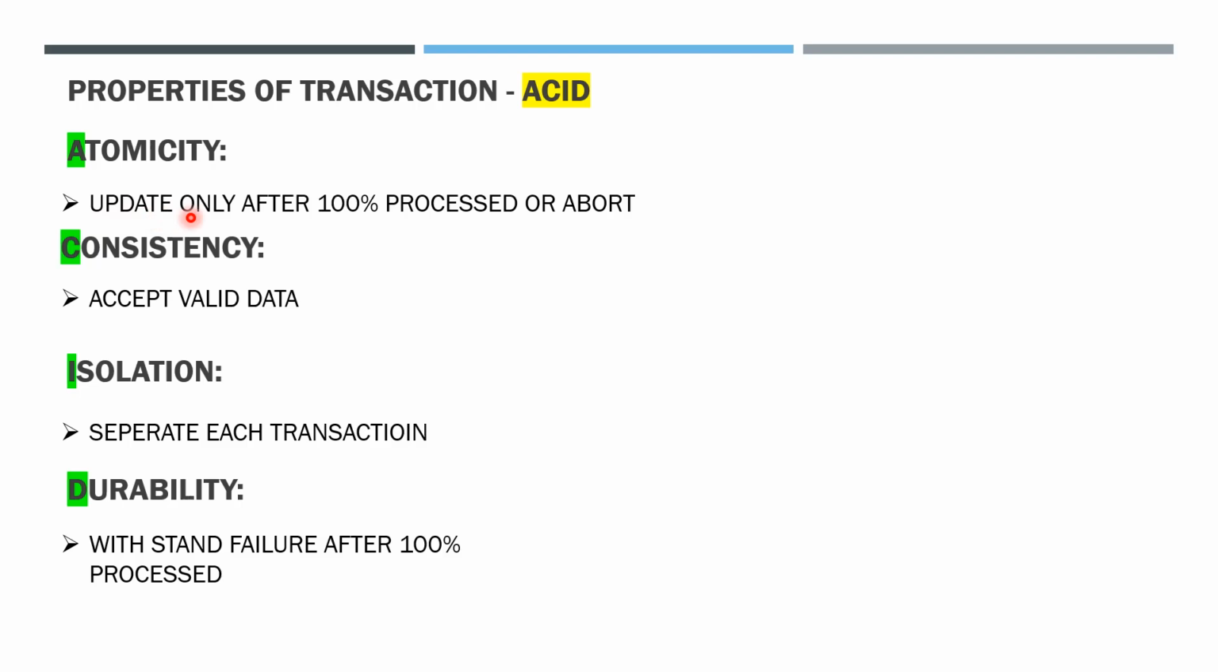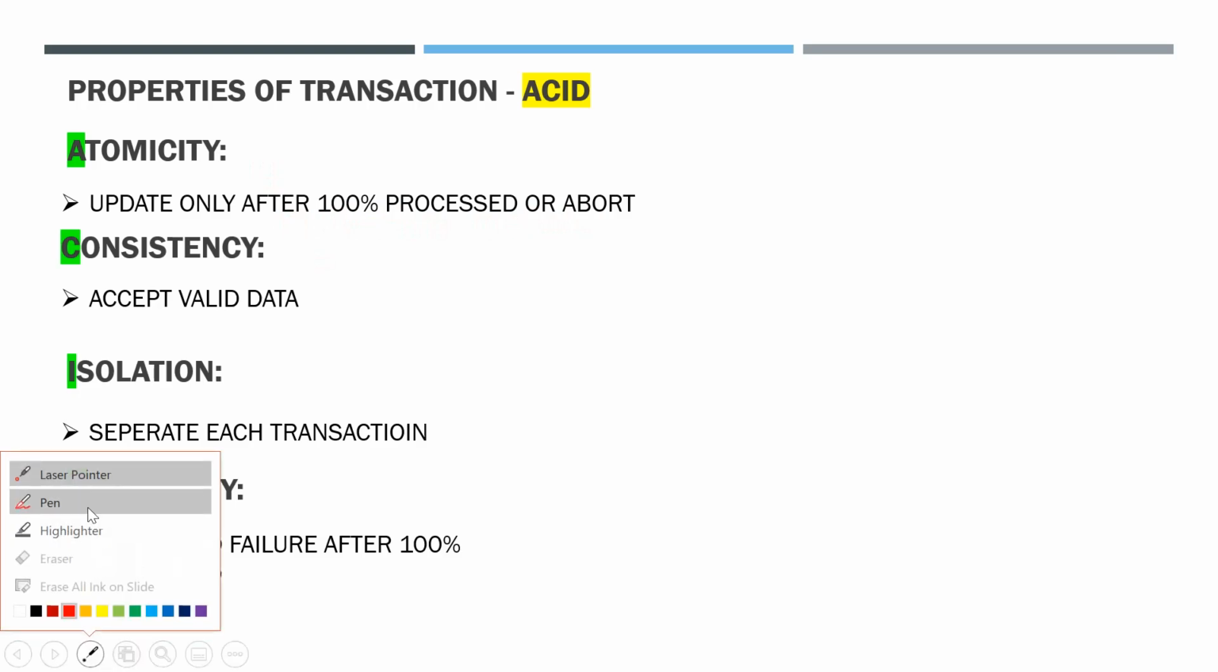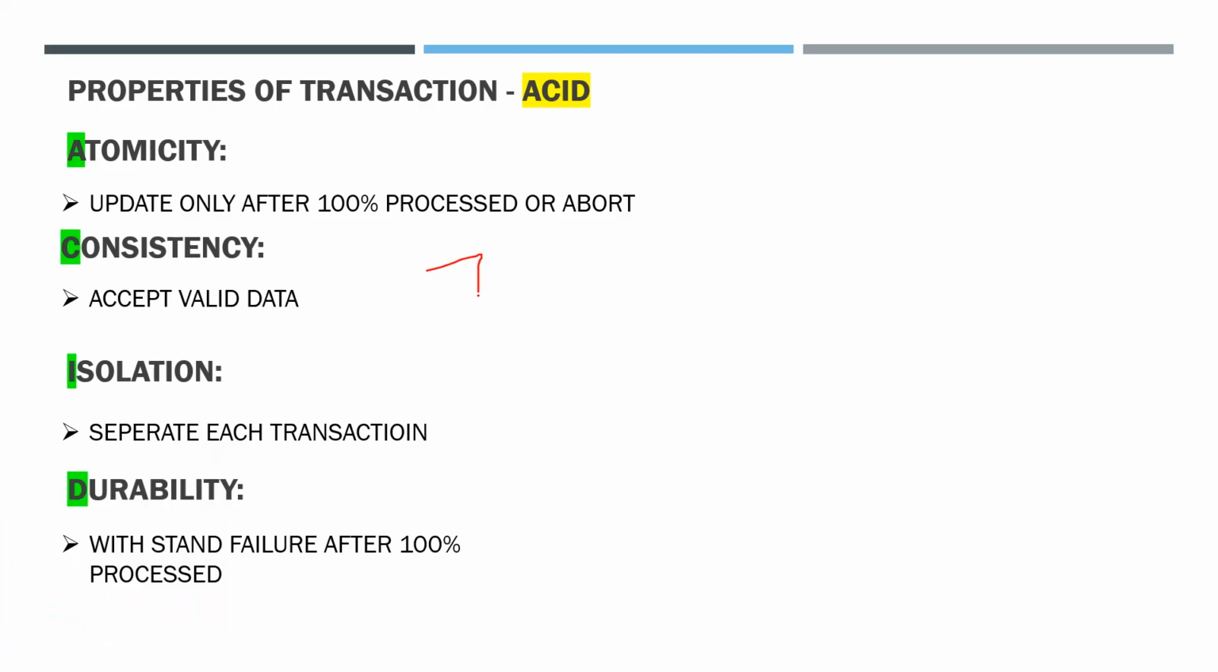Atomicity: update only after 100% posted or abort. Update, in the sense of a database, means the contents are updated only after the transaction is 100% processed, or else it is aborted. If the CICS is processing a transaction and it has reached 70%, and due to some failure the transaction is stopped at 70%, it should not update any contents in the database.